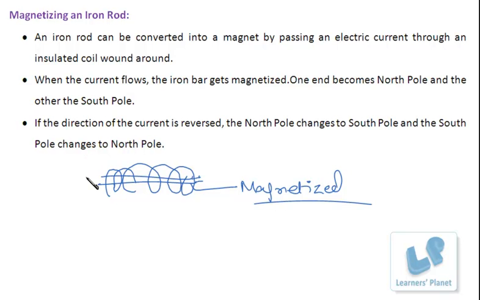So this particular magnet will now have the North Pole and the South Pole. Say if the current is passed through the coil wound round an iron bar, the iron bar can be magnetized. Now the iron bar obtained will have a North Pole and a South Pole. Right? So this will have the properties of a magnet. Now if the direction of current is reversed, the North Pole changes to South Pole and the South Pole changes to North Pole. Once these North and South poles are formed, if the direction of the current in this coil is reversed, the poles also change.